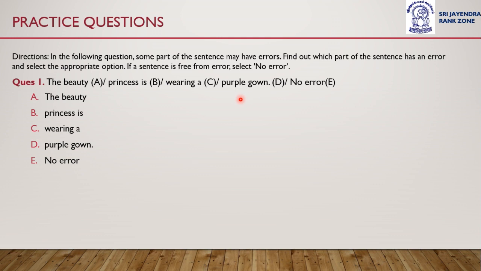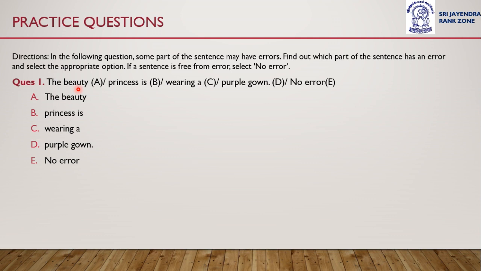So we have to identify which part of this sentence has an error. The beauty princess is wearing a purple gown. If there is no error in this sentence, then we have to select option E, no error. If there is any error in any of these parts, A, B, C or D, we have to choose the option A, B, C or D. Okay. So this is the complete sentence divided into four parts, and we have to identify the section which has an error.